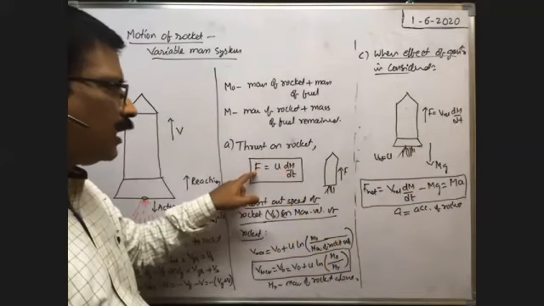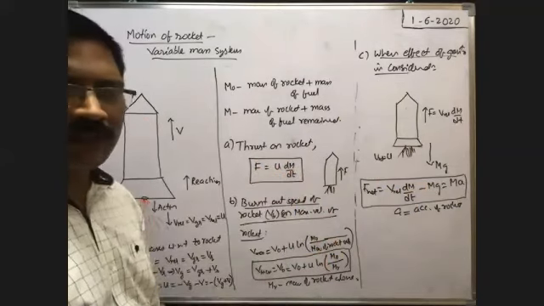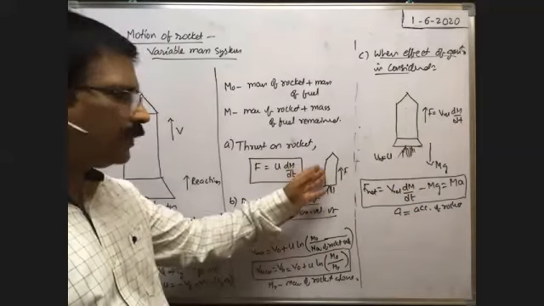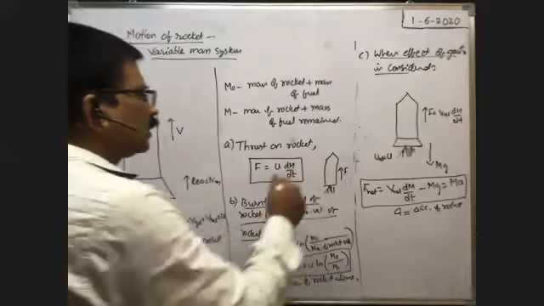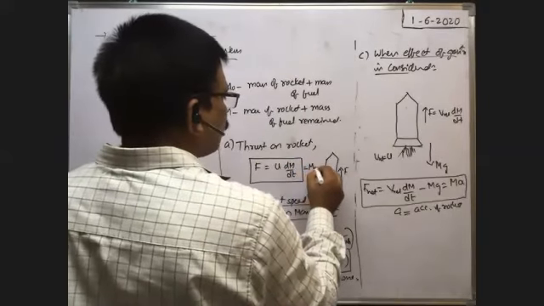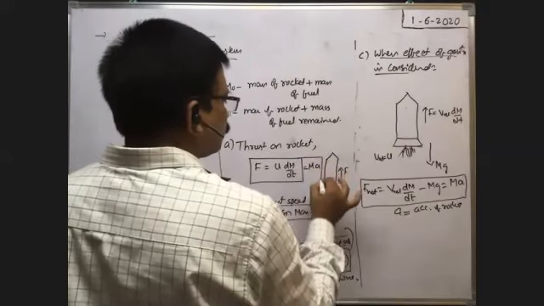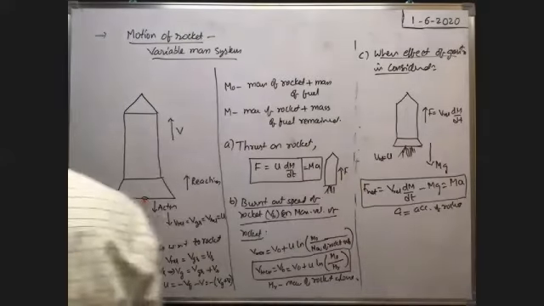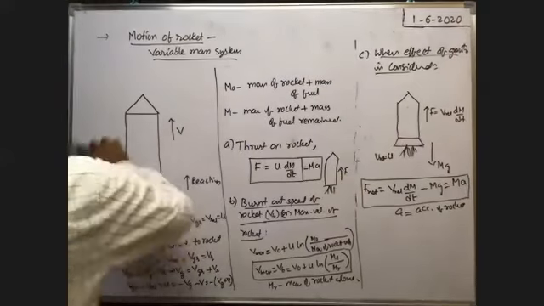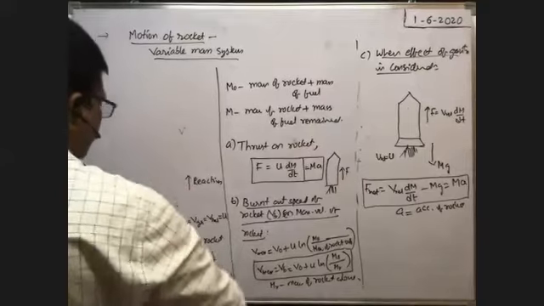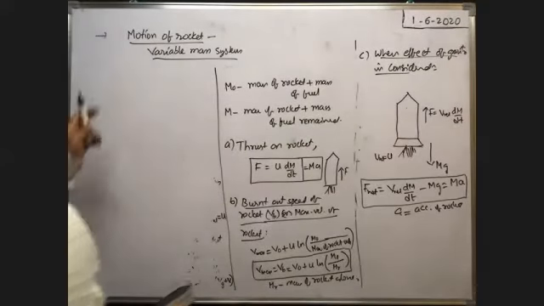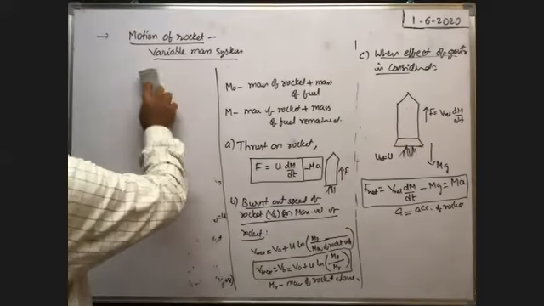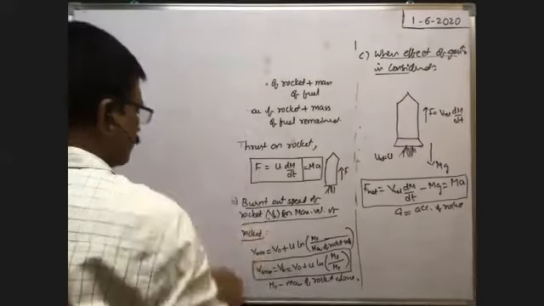The thrust on the rocket we know, and from that we can find the acceleration of the rocket, from thrust equal to mass of the rocket into acceleration of the rocket. So this is the motion of a rocket, a variable mass system. Okay, it is also a very important topic.